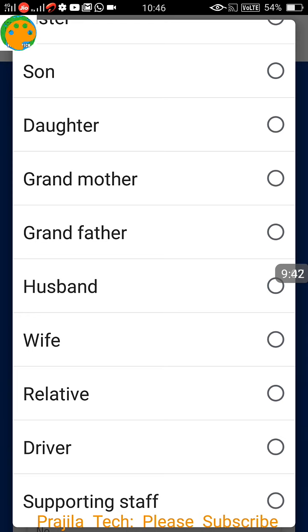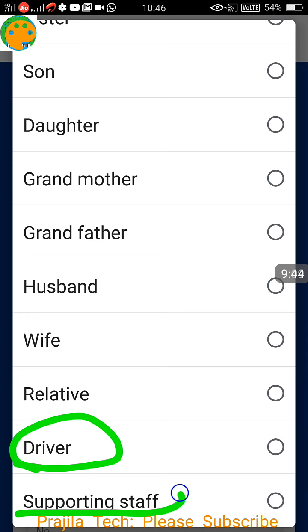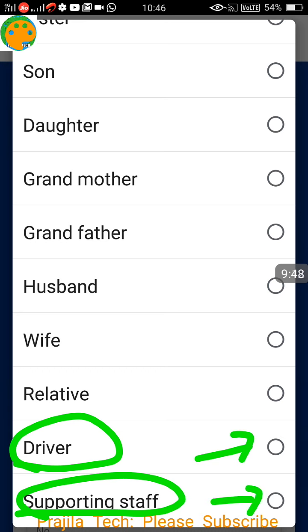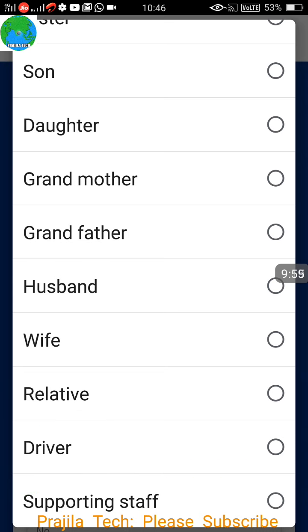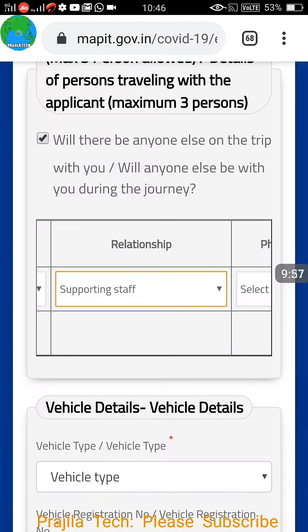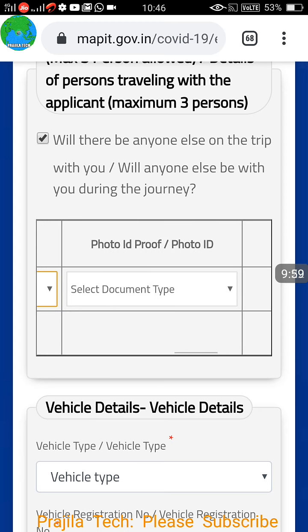And if he is your driver, you can mention driver. And if he is just a supporting staff along with you, company staff or some supporting person, you can select supporting staff also. So it's not mandatory he should be your blood relative. Okay, for example, I just say that he is my supporting staff.